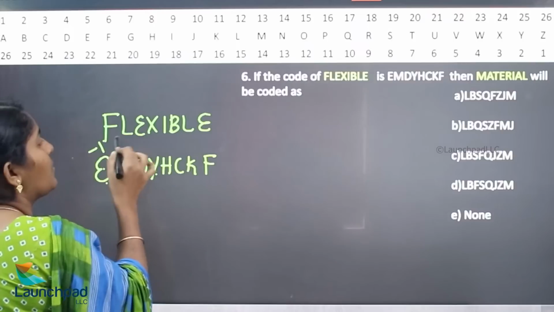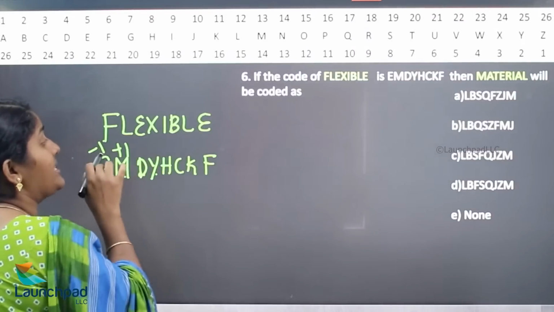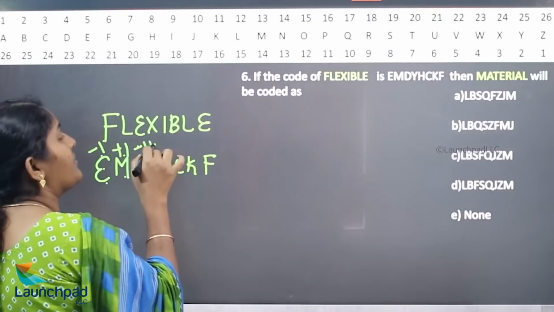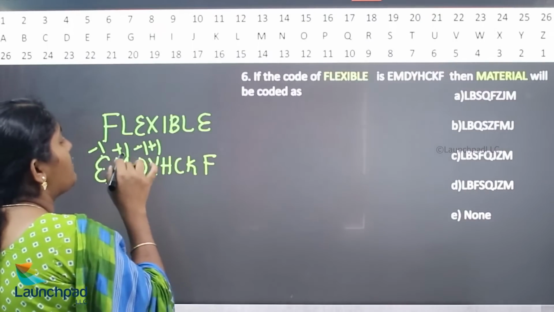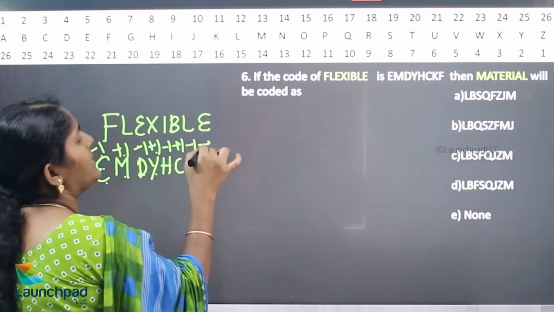E, -1. What is the next letter of L? Next letter of L is M, -1, +1. What is the previous letter of E? D. What is the next letter of X? Y. -1, +1, -1, +1, -1, +1, +1, -1, +1.